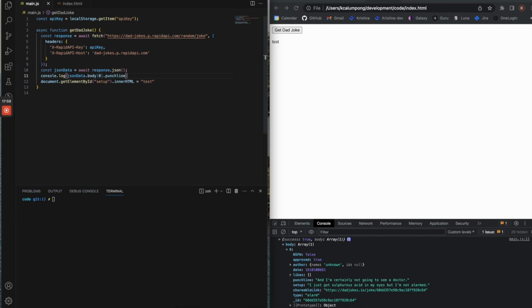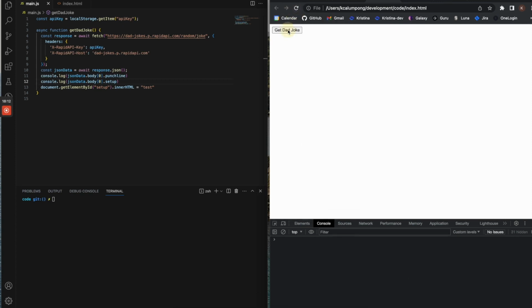Let's copy this. I do Shift Option down, and then I'm gonna type in setup. So now when I refresh, I should only see those two, the setup and the punchline being logged. And there we go. What do you call a tree you see twice? Deja vu.